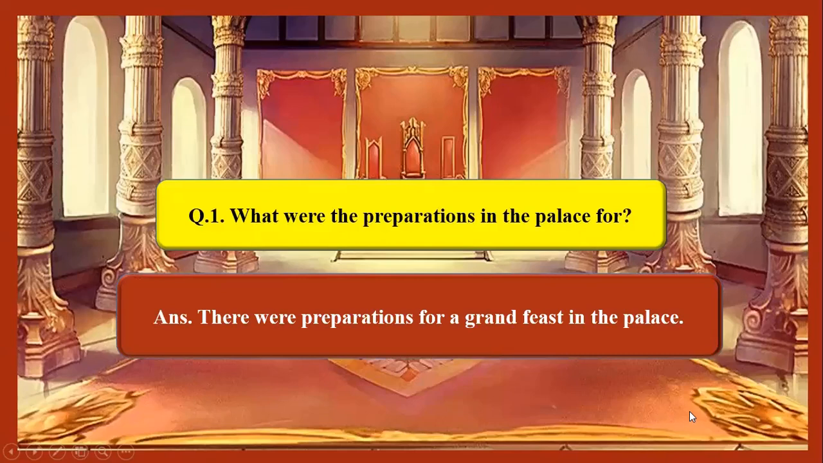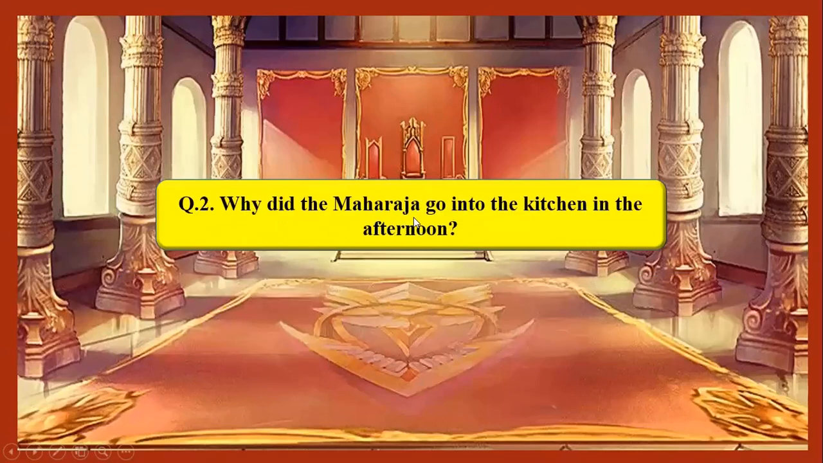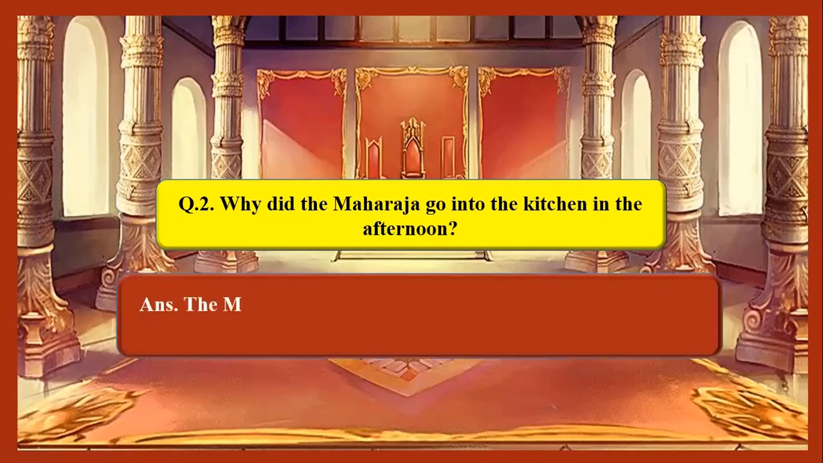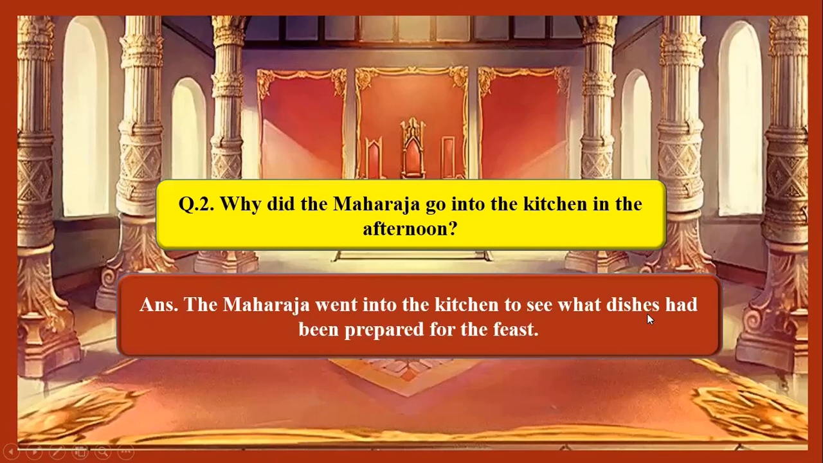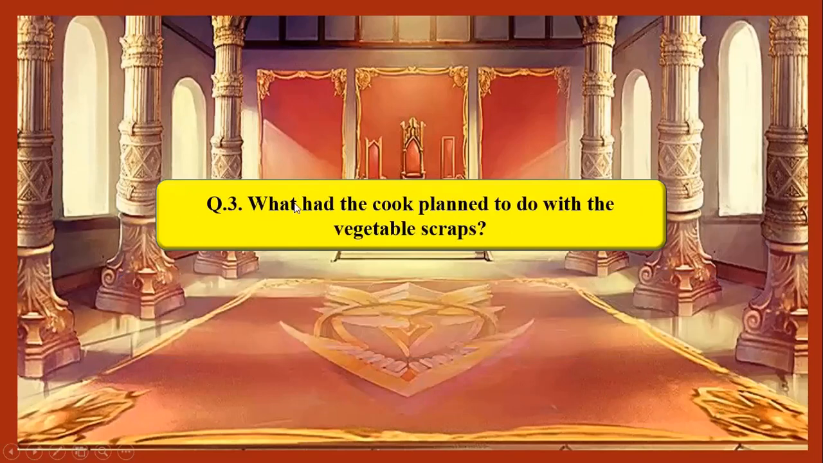Moving on to the second question, why did the Maharaja go into the kitchen in the afternoon? The king or the Maharaja wanted to survey the dishes that had been prepared for the feast, so he went into the kitchen. The answer is, the Maharaja went into the kitchen to see what dishes had been prepared for the feast.